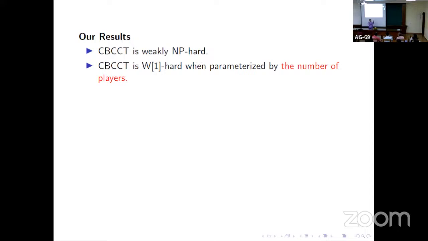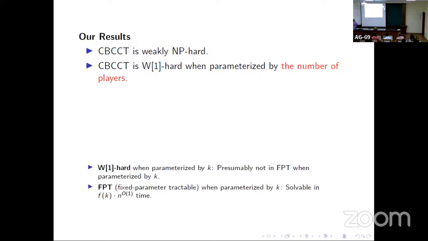Maybe we want to see what can happen, so we can catch who is bribing. We can think about it in that way. So we first prove that this problem is W1-hard. For those of you who don't know what W1-hard is, it means that under certain assumptions the problem is not FPT, which is fixed parameter tractable, which means that when parameterized by K, there does not exist any algorithm that solves the problem in this much running time.